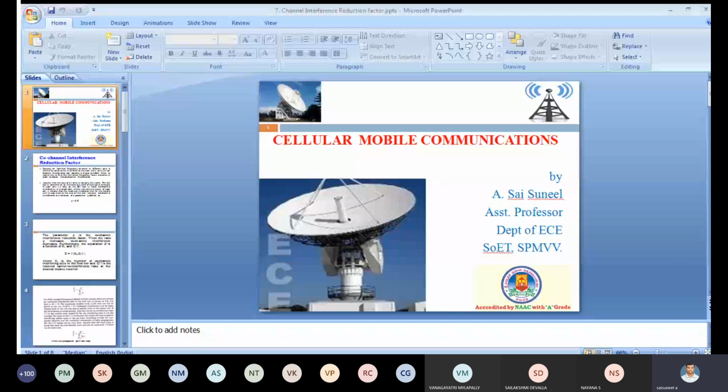Right. Today's first topic is the co-channel interference reduction factor. Here, what is a co-channel? Co-channel is nothing but two cells having the same set of frequency, used for the same cell site area or base station area. We already discussed the frequency reuse term in the previous class. Right.